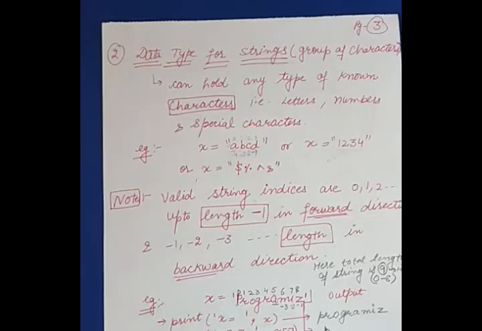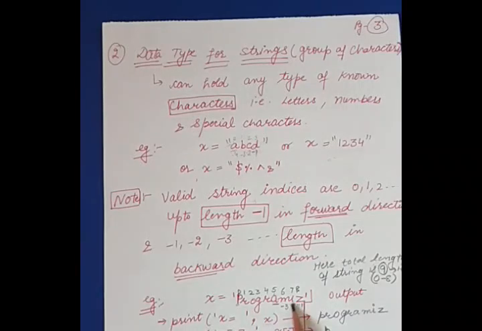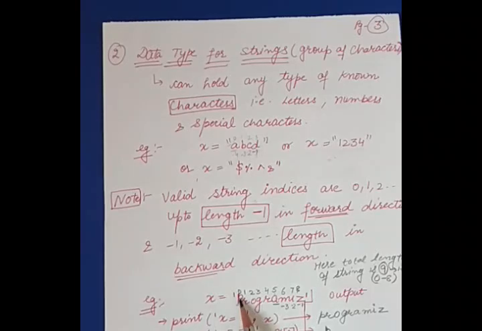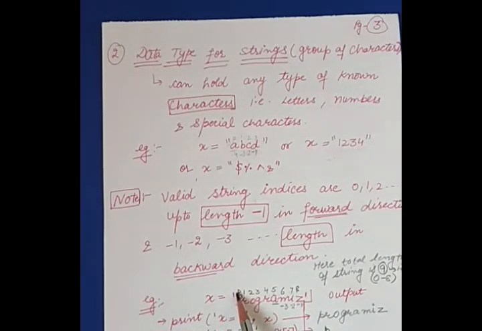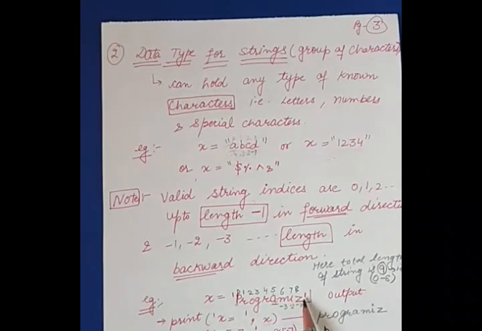Let us take an example here. I have assigned a variable x the string value "this program is". So p is at index 0, this r is at index 1, and so on up to 8. In the forward direction the indices will vary from 0 to 8, though the length of this string is 9. And from the backward direction we start the reference, so z will be assigned -1, I will be assigned -2.